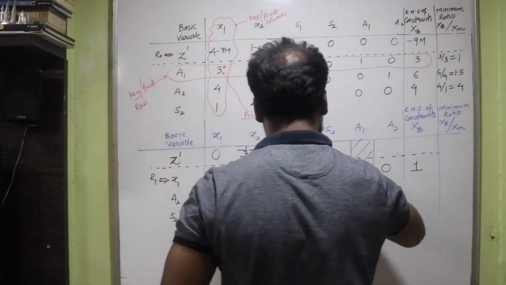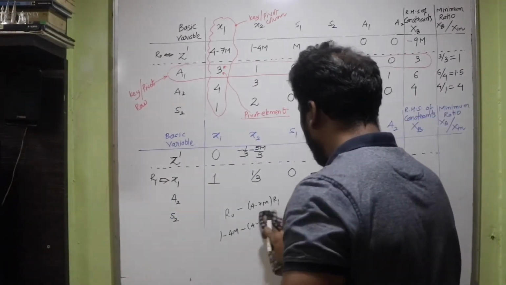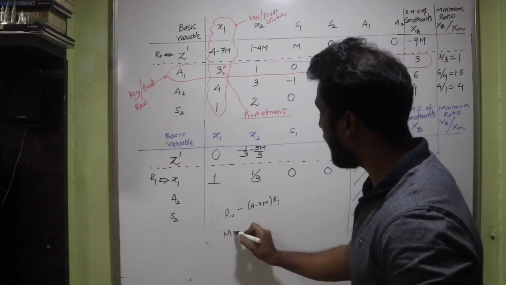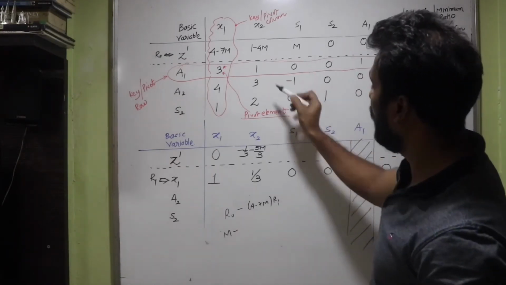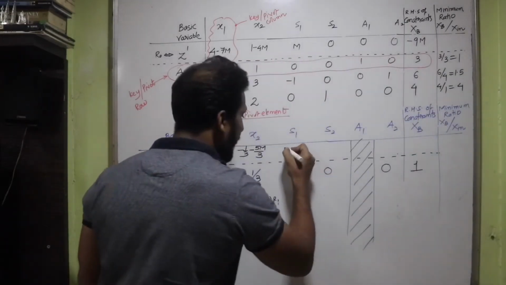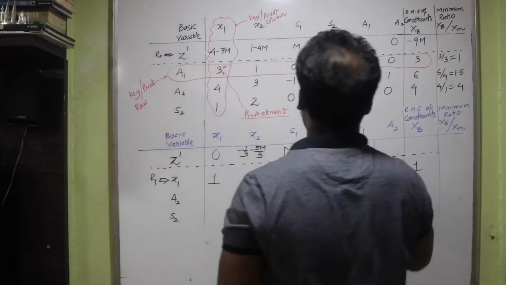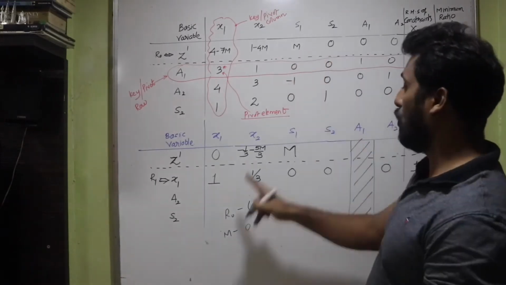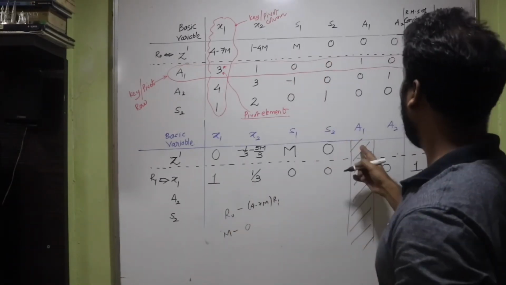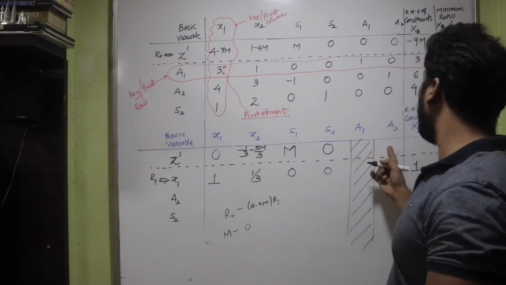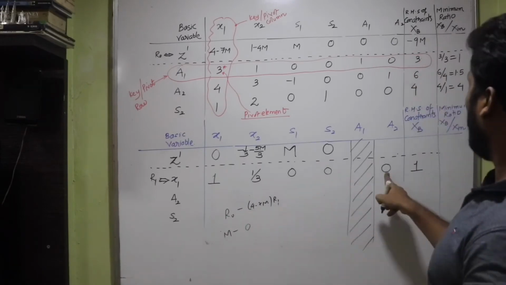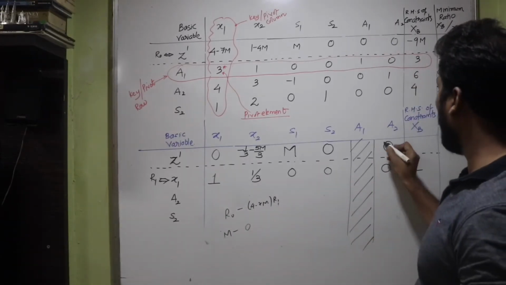The value is m here. So I'm going to write m. Let's remove this calculation from here. The next value is m. So R0 is m minus R1 value. R1 value is here. It is 0. So m minus 0. You'll be getting m here. So let's write m. Then S2 is 0 here, isn't it? So 0. And here also I see 0. So 0 minus 0. You get 0. No need to do the calculations for A1. Let's go to A2. It is 0 present over here. So you write R0 is 0. R1 is also 0. So this value also remains 0.